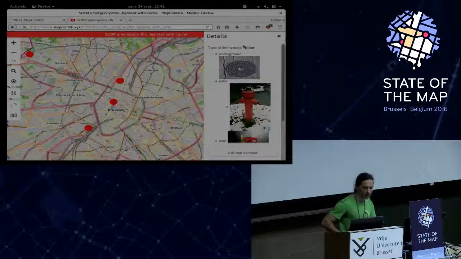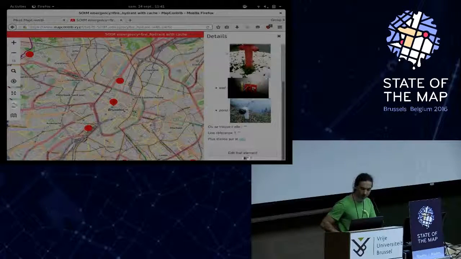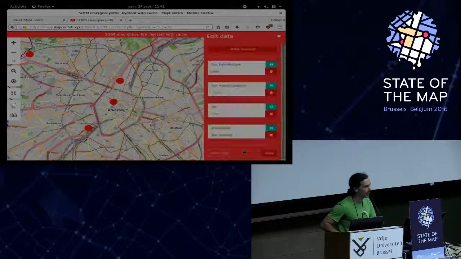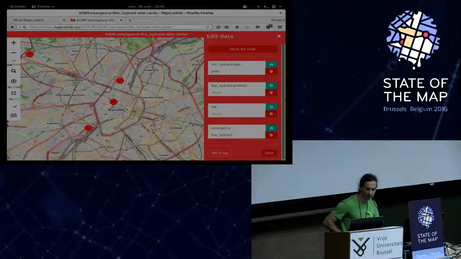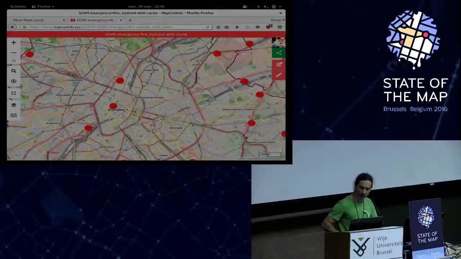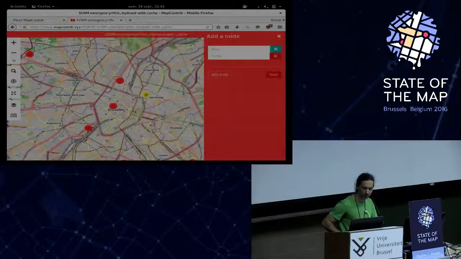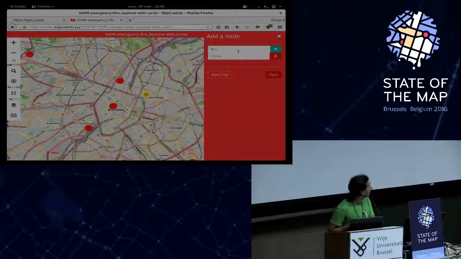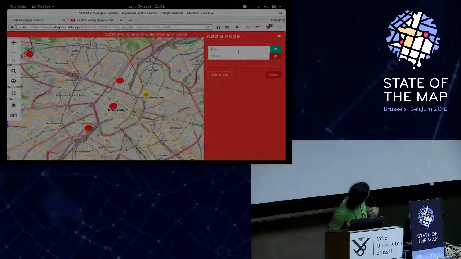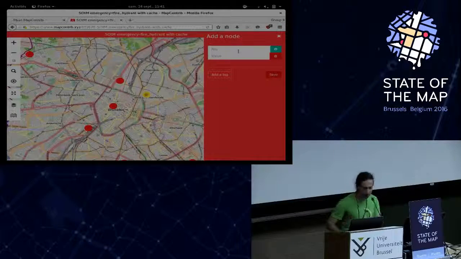You have some information about them, but you can also edit each element. You can also add some point and define what you want on nodes, the key and value you want.